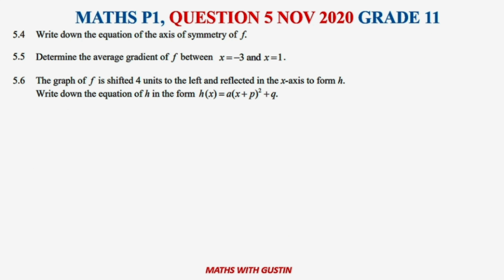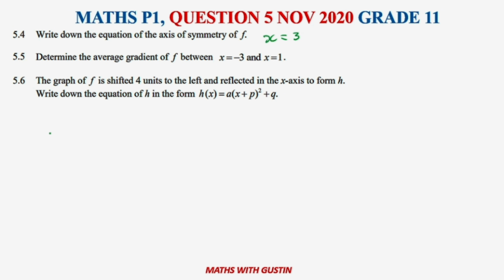All right, 5.4 says write down the equation of the axis of symmetry. Looking at the curve there, the turning point x was 3. The axis of symmetry is where, if you cut the graph into 2 halves, one half will show the other. So therefore, this is given by x is equal to 3. All right, and then that will be 5.